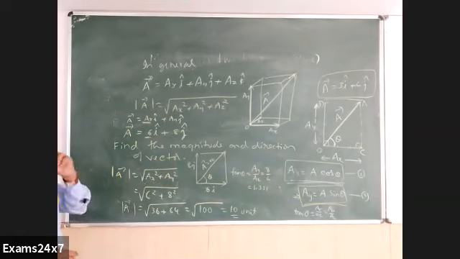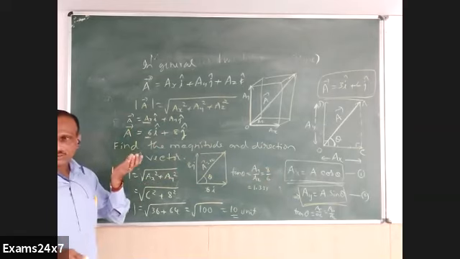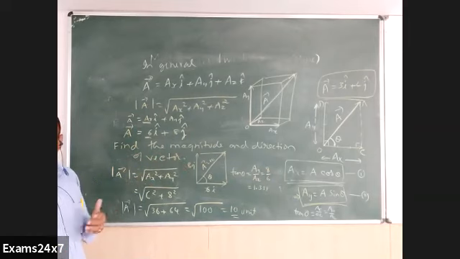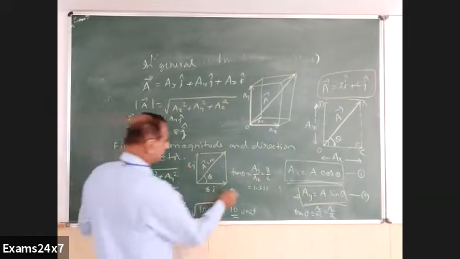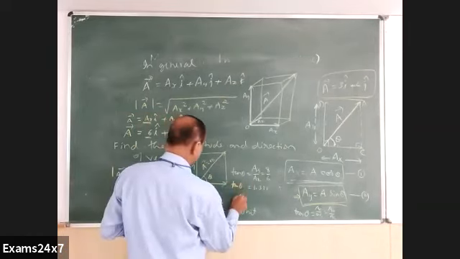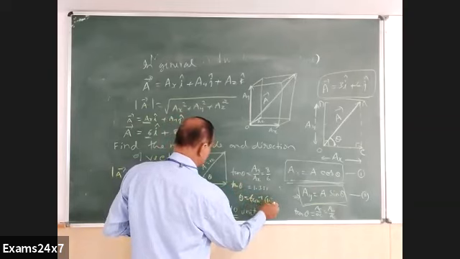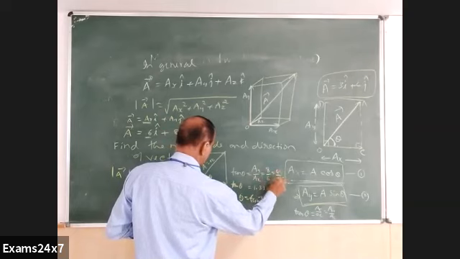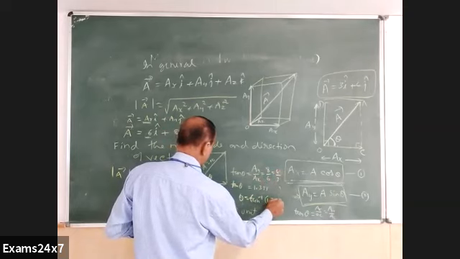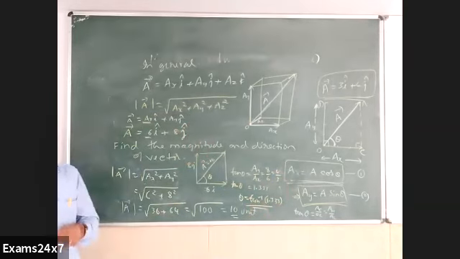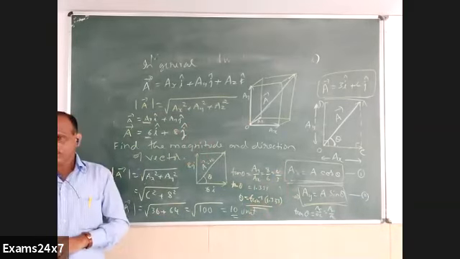Anyway, finding the angle is not possible for these numbers in competitive exams because they don't give logbooks. So you can simply write that theta, if required, is tan inverse of this number, 4 by 3 or 1.33. That is the answer for the question: what is the direction of the vector?